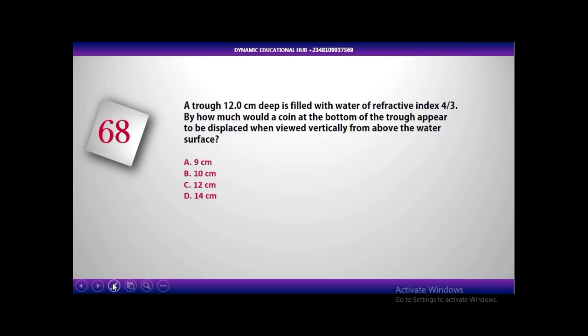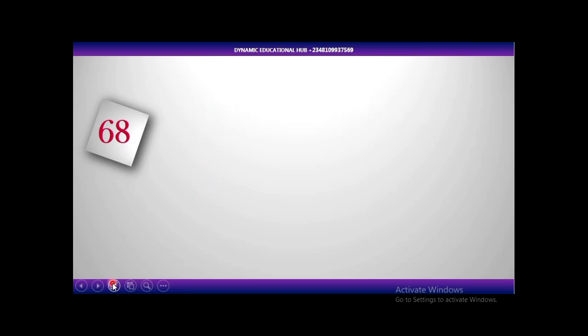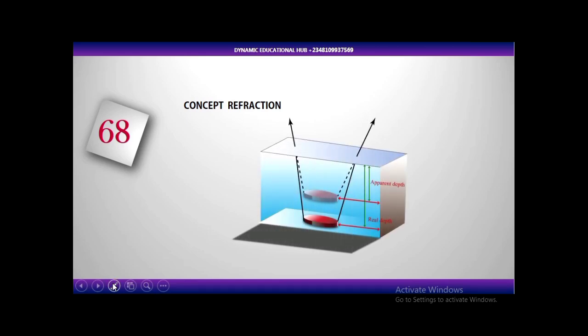A trough 12.0 centimeters deep is filled with water of refractive index 4/3. By how much would a coin at the bottom of the trough appear to be displaced when viewed vertically from above the water surface? And I have an interesting explanation for this. Let's look at the concept of refraction.